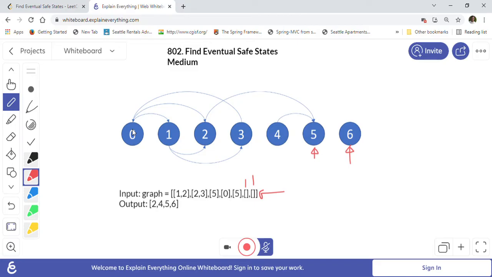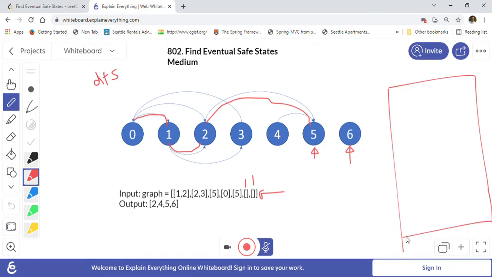We will be using DFS, which is depth first search or depth first traversal of the graph. So first, let's say we start by looking at 0. We will find a path from 0 to 1, from 1 to 2, and from 2 to 5. We will also maintain a map to memorize the results.